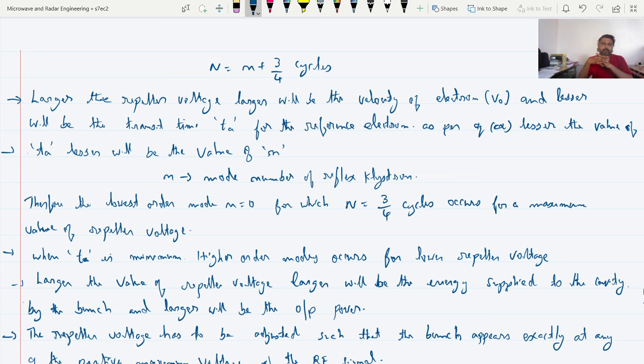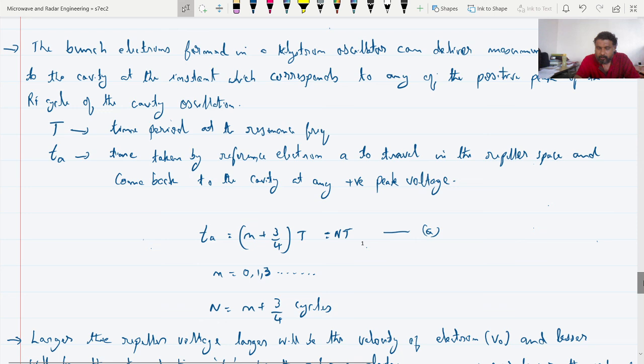So you have oscillation anywhere, but in order to maintain the sustained oscillation, the bunching of electrons should be at the positive peaks. Otherwise, you will not obtain the sustained oscillation.